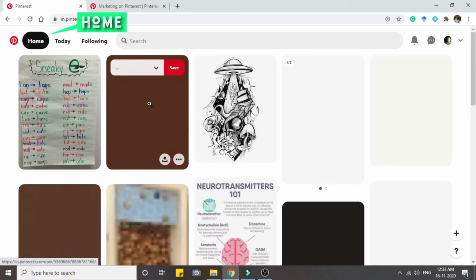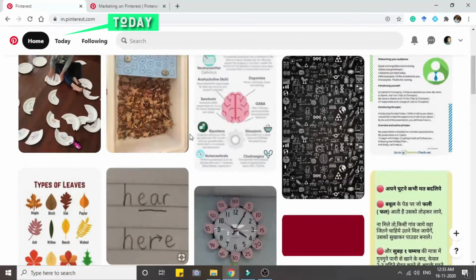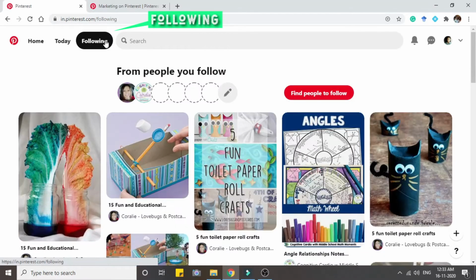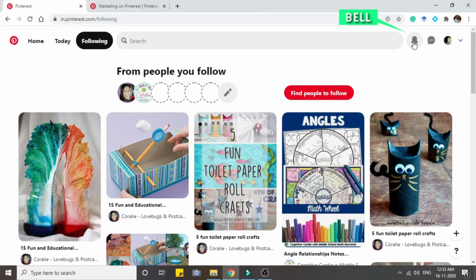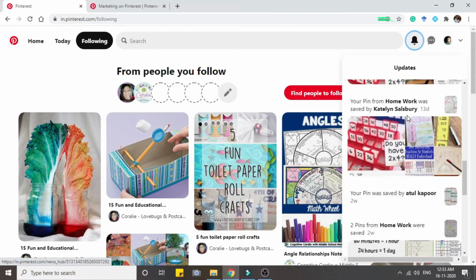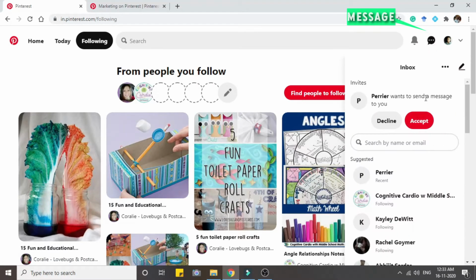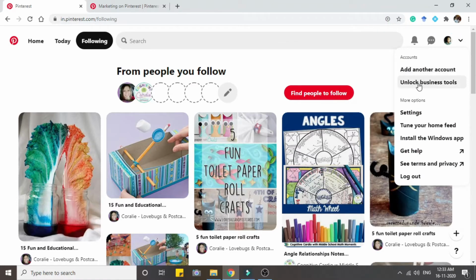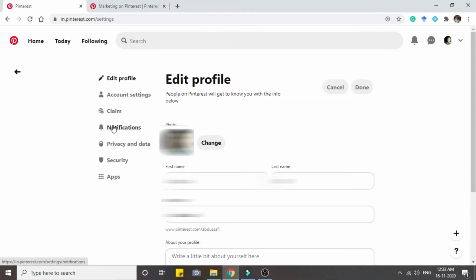This is the home page. Clicking Today, we can see today's pin. The next one is Following, which shows you can find people to follow. By clicking the bell icon, we can see our updates. Clicking the message icon, we can chat or send messages. By clicking this button, we can add another account, get business tools, and change our settings, that is, edit profile, account settings, privacy policy, and security, etc.